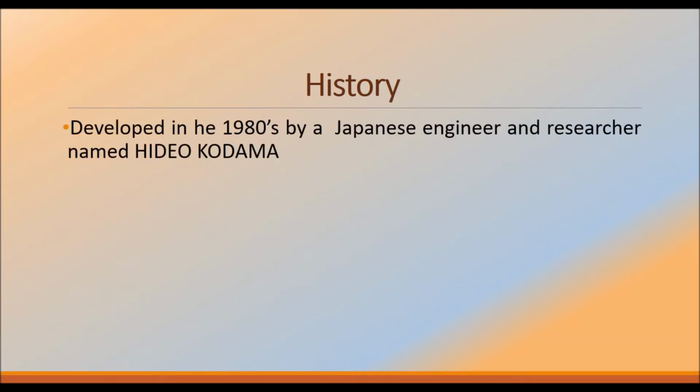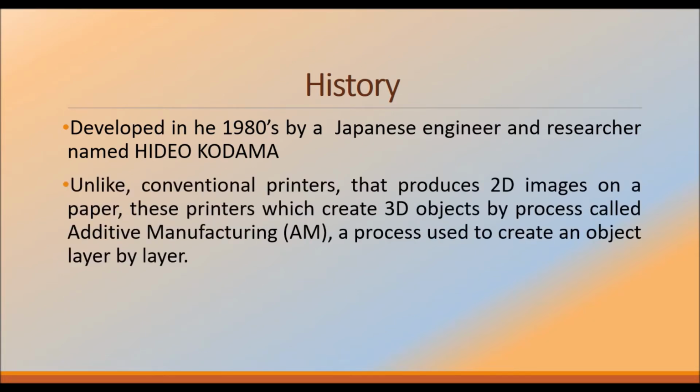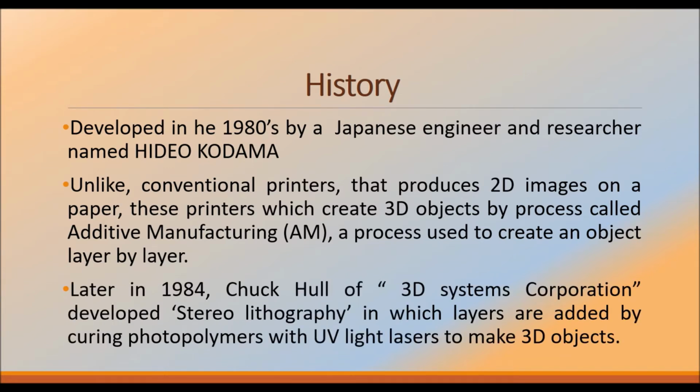Coming to history, it was developed in the 1980s by a Japanese engineer and researcher named Hideo Kodama. Unlike conventional printers that produce 2D images on paper, these printers create 3D objects by a process called additive manufacturing, that is AM, a process used to create an object layer by layer. Later in 1984, Chuck Hull of 3D Systems Corporation developed stereolithography, in which layers are added by curing photopolymers with UV light lasers to make 3D objects.